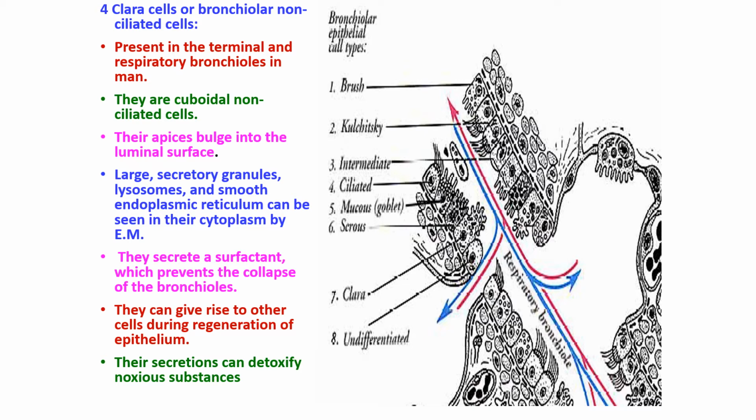and they are non-ciliated. They have large secretory granules, smooth endoplasmic reticulum, lysosomes. All these cell organelles are seen in the electron microscopy, not in the light microscopy. They secrete the surfactant, which prevents the collapse of the bronchioles. And the other important function is they can act as stem cells for the regeneration of epithelium, and they detoxify the noxious substances. Poisonous substances are detoxified by the Clara cells.